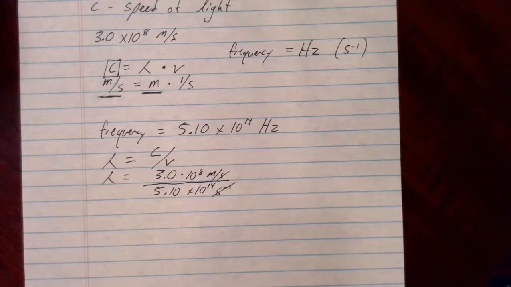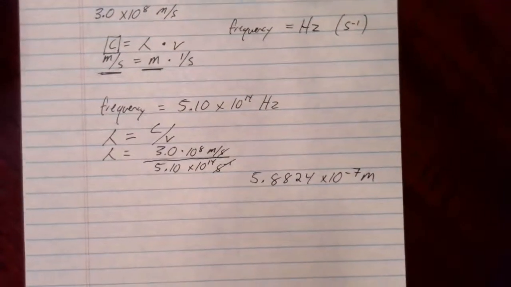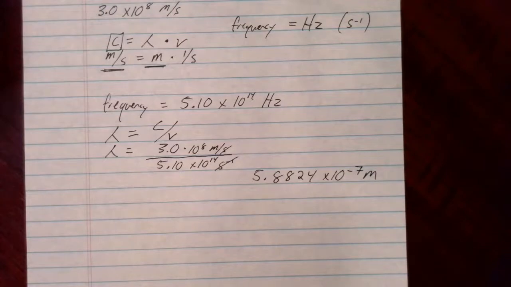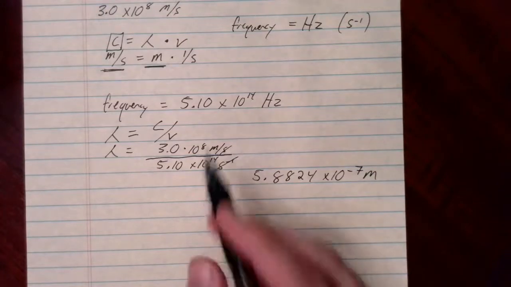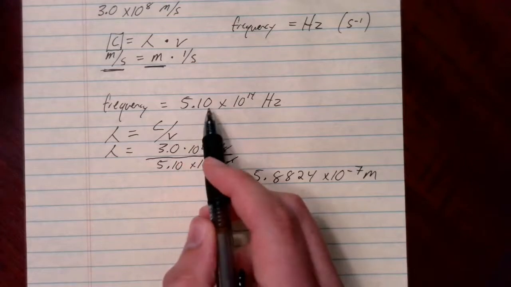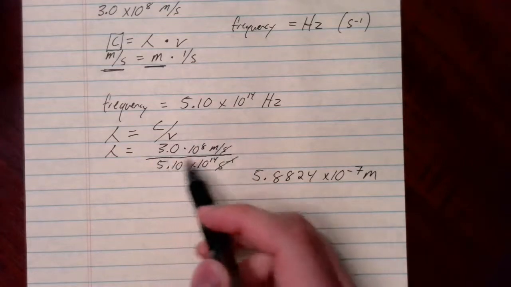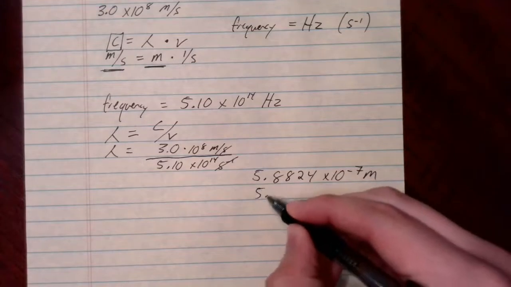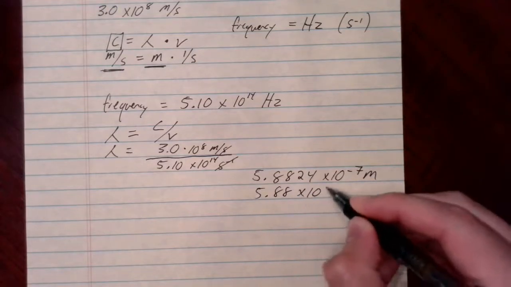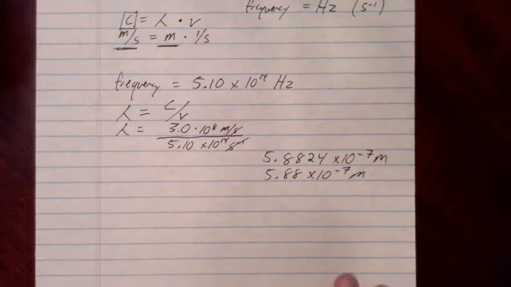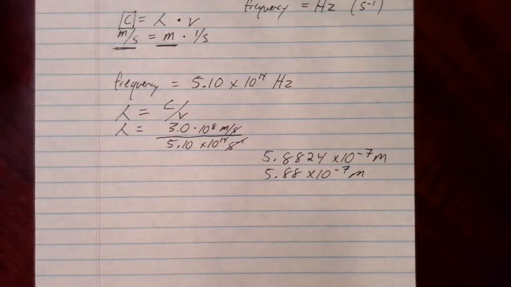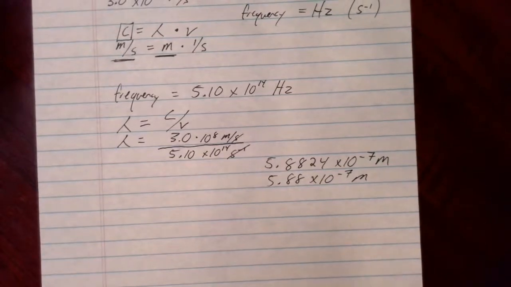So go ahead and type that in the calculator and see what you get. Okay, so hopefully when you type it in, you get 5.8824 times 10 to the negative 7th meters. So I go back to the original problem. I see that I have 3 significant digits. Remember, for constants, I do not consider significant digits here. So I round this off to 5.88 times 10 to the negative 7th meters. So this is a perfectly valid answer, but the problem should have stated what is the wavelength in nanometers, because we typically describe the wavelength of visible light in nanometers. So back that up. The problem should have said express your answer in nanometers. So let's go ahead and convert from meters to nanometers.